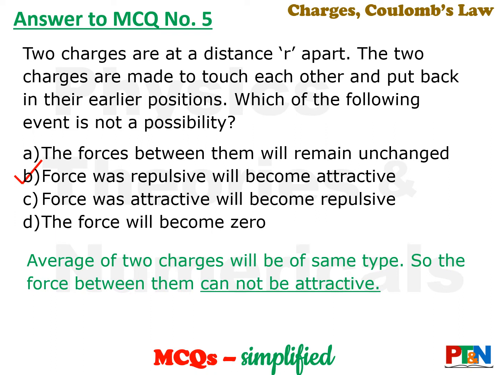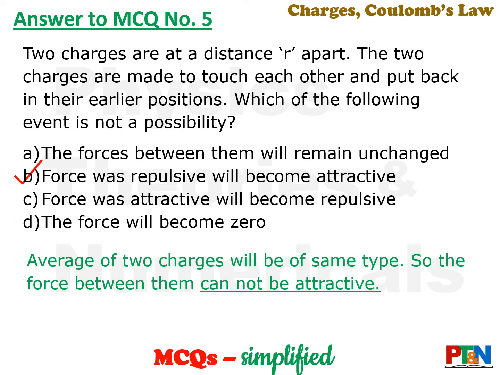Option C. Force was attractive, will become repulsive. Force was attractive, that means they were positive and negative, and it will become repulsive. It can happen because the charges will become the average, of the same type, so it will become repulsive. The force will become zero. Force will become zero only if the charges are equal. So if charges are not equal, it will not happen. Force will not become zero.